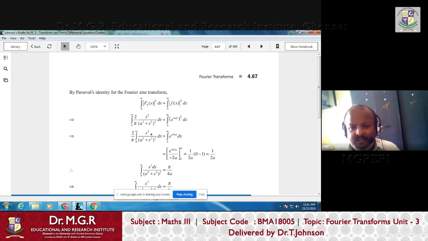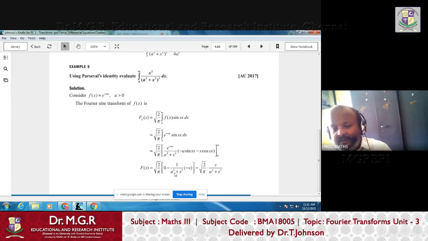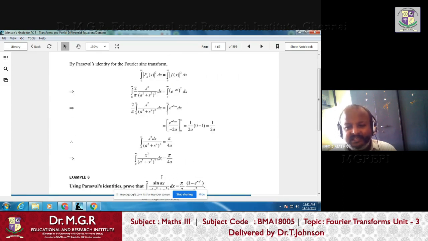In the left-hand side, here ds, s is the variable square divided by a square plus s square, the whole square. Now you look at the integral given. Here x is the variable square divided by constant square plus the variable square, the whole square. So in place of x, here s is there.